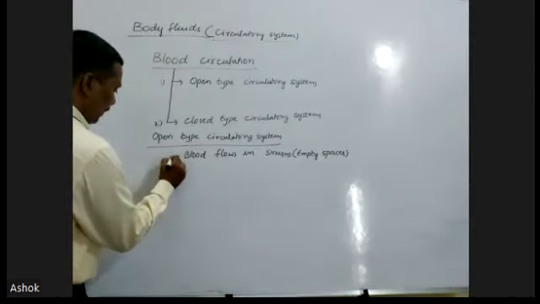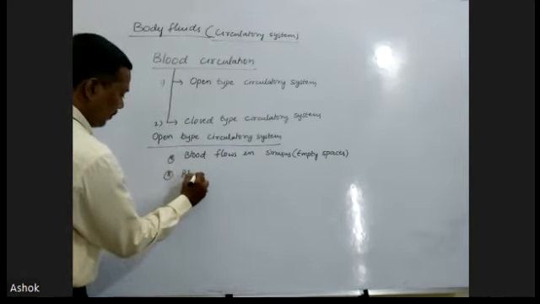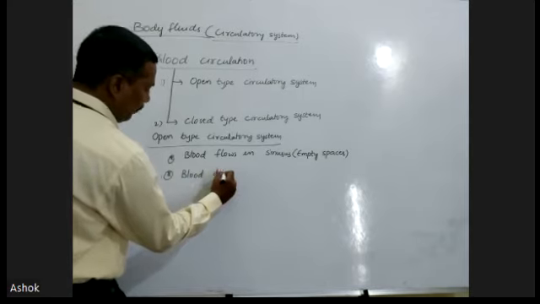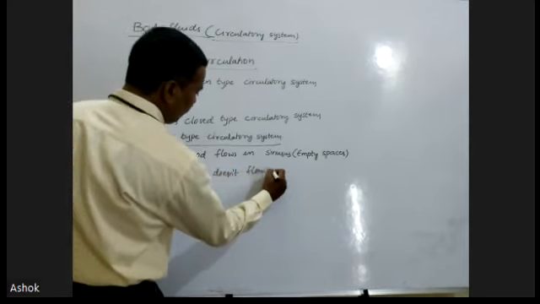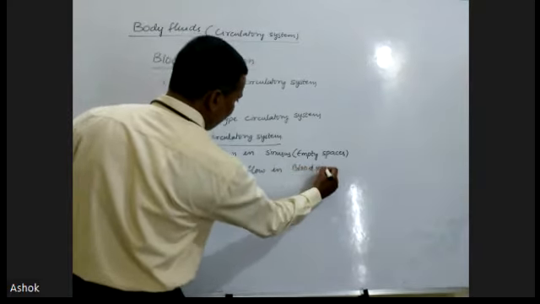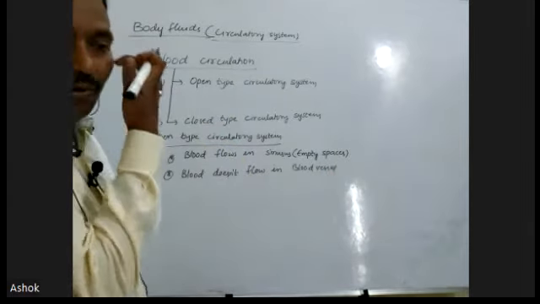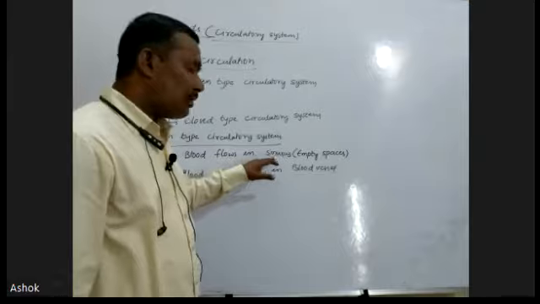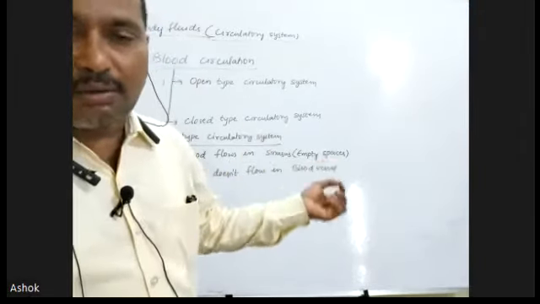In this open type circulatory system, blood does not flow in blood vessels. The blood must enter into the sinuses, and from the sinuses, the blood enters into the heart of the animal.